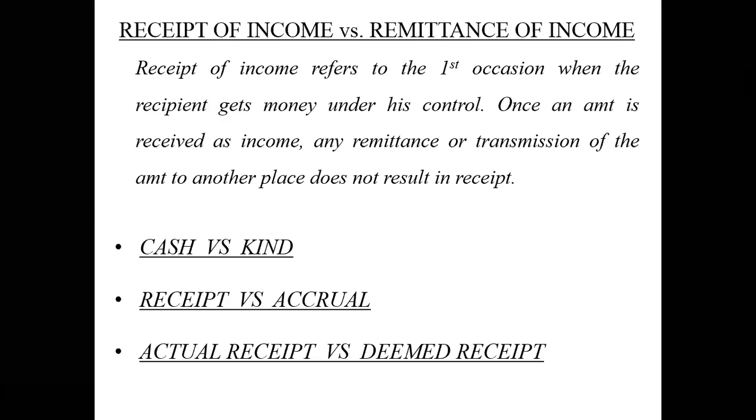Next is actual receipts and deemed receipts. Deemed means you are expected to receive all those income, those we call deemed receipts. When it comes to deemed receipts, we'll discuss in detail what you mean by actual receipts and what you mean by deemed receipts. We'll discuss it at a later stage because it has to go in depth, right? Up to this particular point, if you have any doubts, please let me know. I can clarify.